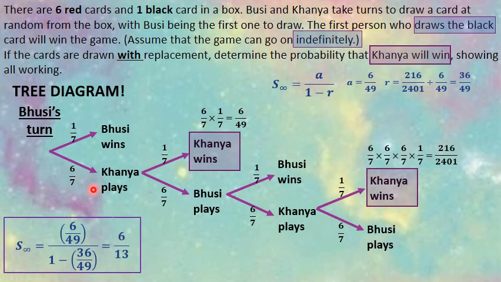And why is it 6 out of 13? You would think that they would be even, that the chances of Bosie winning should be the same as the chances of Kanye winning. But it's not, because Bosie was the lucky guy to have the first go. Obviously, if you can play first, there is a slight chance that you may win first. So that's why Bosie's chance to win would be 7 out of 13.